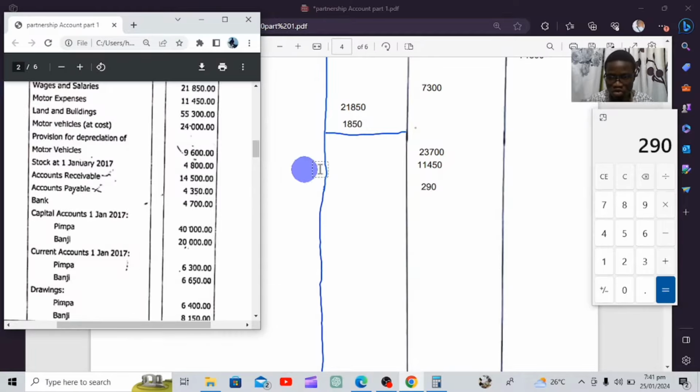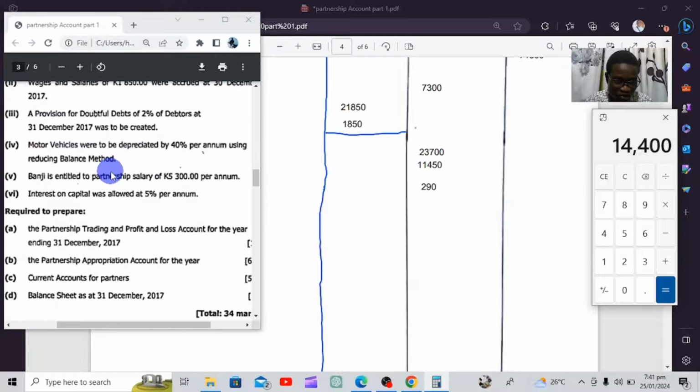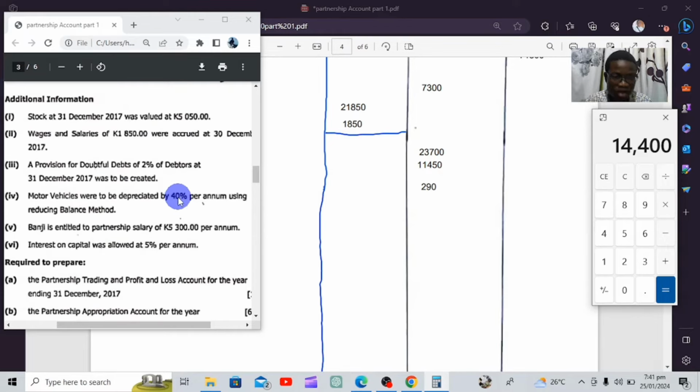So what are we going to do? We're going to say 24,000, which is the cost of this fixed asset, minus the depreciation that this fixed asset has accumulated, which is 9,600. We're getting 14,400. This is the net book value of the fixed asset as at 31st December 2017.